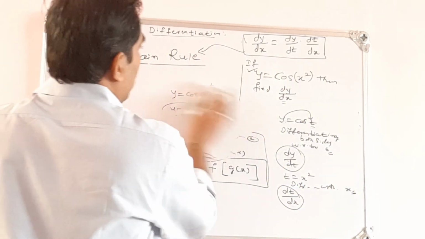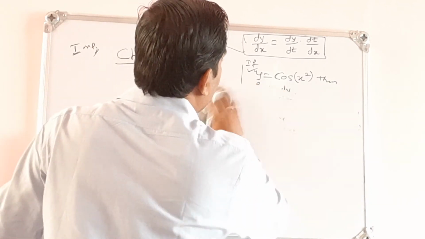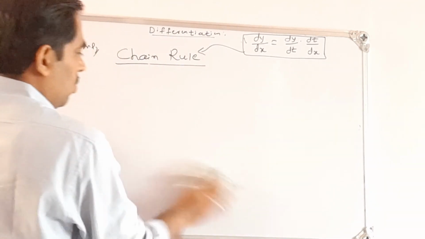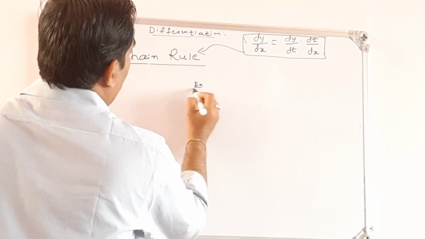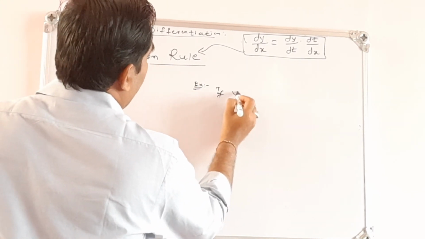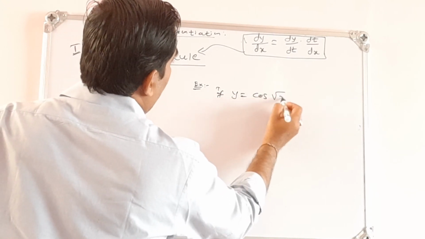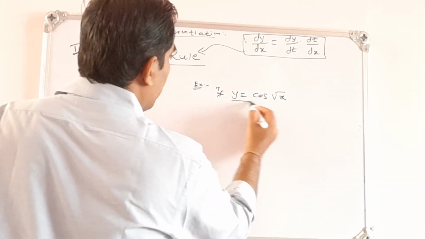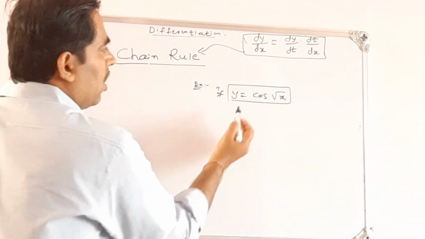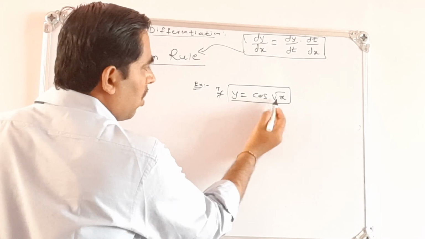Let me consider another example to illustrate this. If y is equal to cos of root x, then find dy by dx. How do you find this dy by dx? First you observe the function: y is equal to cos root x.